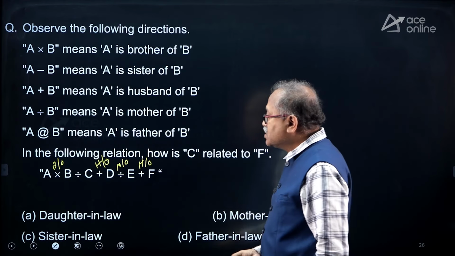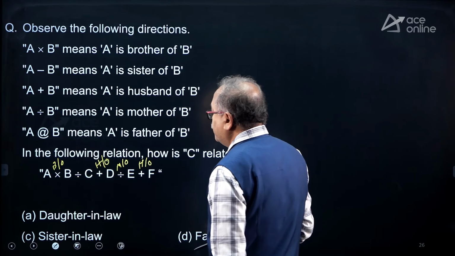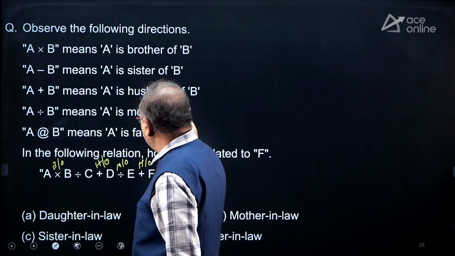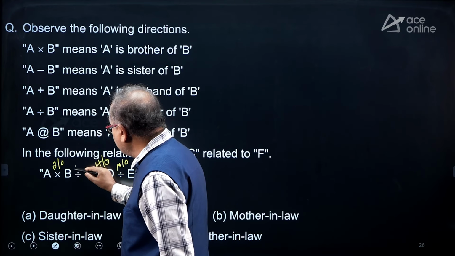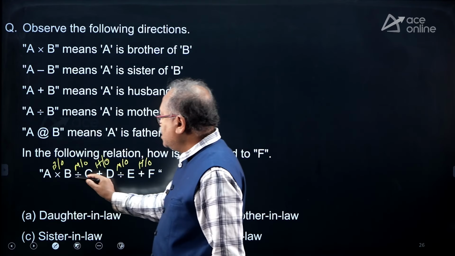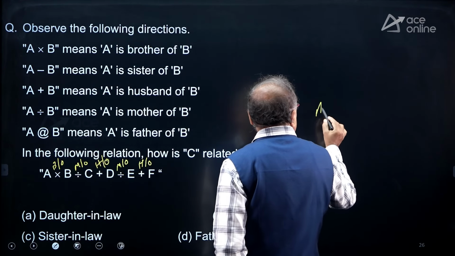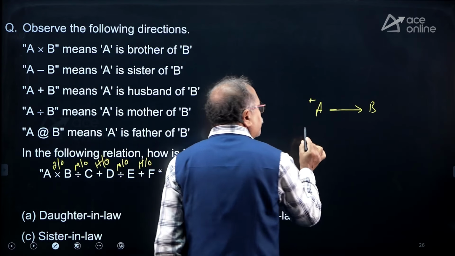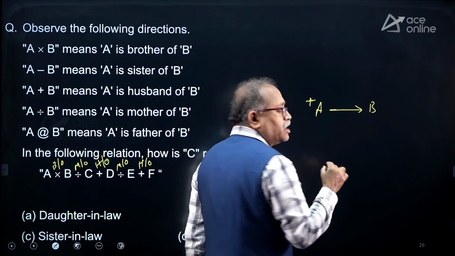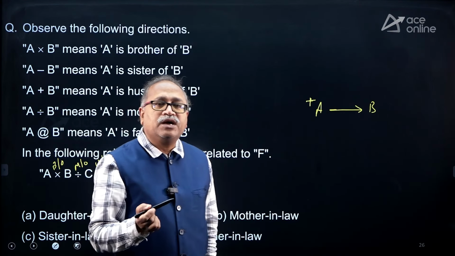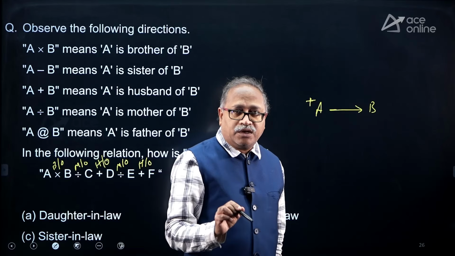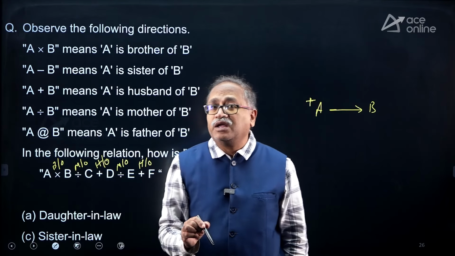Fine. So let's draw the diagram. A is brother of B. What is the division here? The division means mother of. So let's write down mother of. A is brother of B. I will put them in the same line. I know the gender of A, it's plus. For male, I will be writing plus. For female, I will write minus. So A is brother of B. Till now I don't know whether B is male or female.